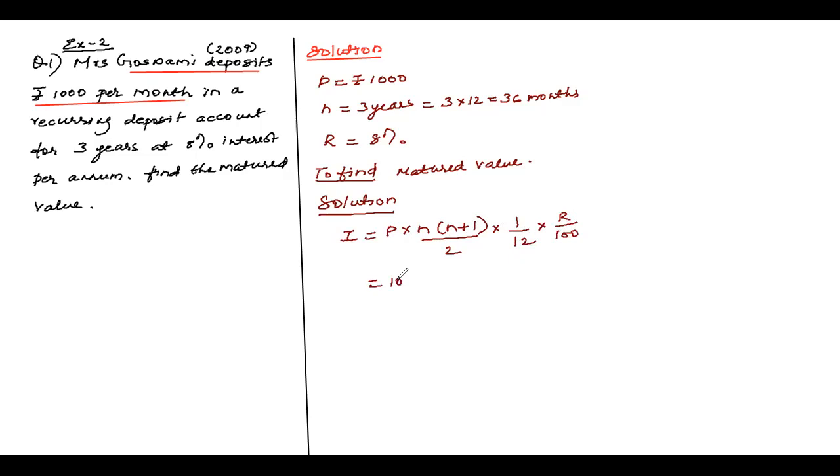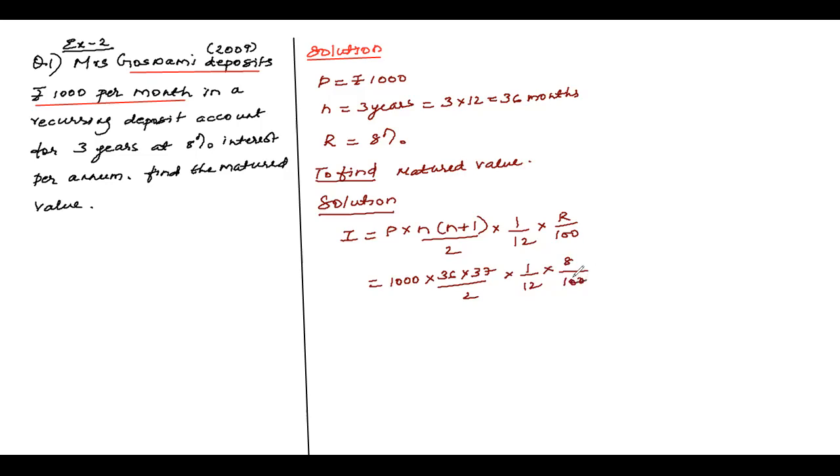P ka jagah mein 1000. N ka jagah mein how many months totally? 36. 36 plus 1, 37. The whole thing upon 2 into 1 by 12 into R is how much, children? R is 8. 8 upon 100.